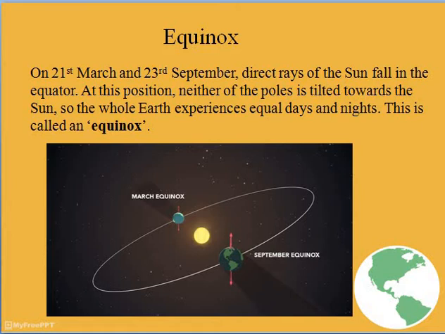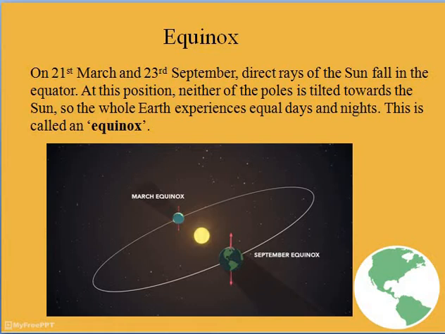Hope you are clear. So next comes equinox. What is equinox? Equinox means equal. Again you have to remember these dates. On 21st March and 23rd September, direct rays of the sun fall on the equator. At this position, neither of the poles is tilted towards the sun. So the whole earth experiences equal days and nights.